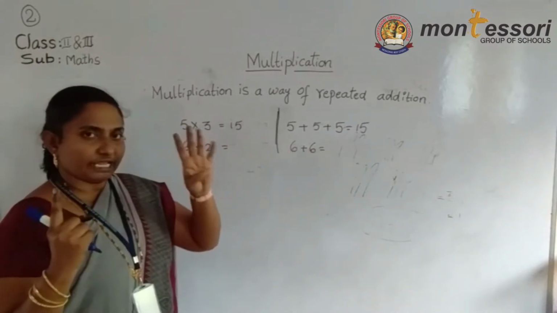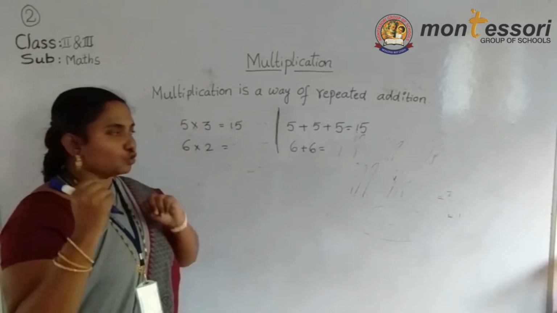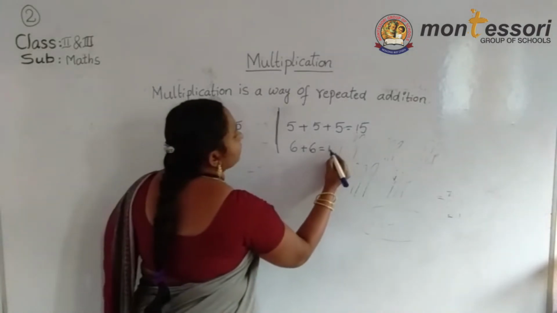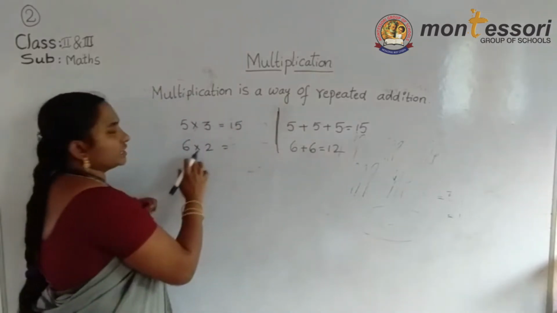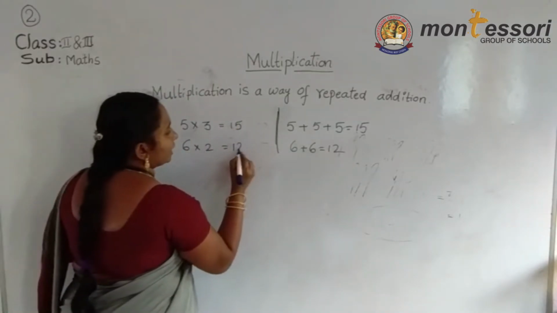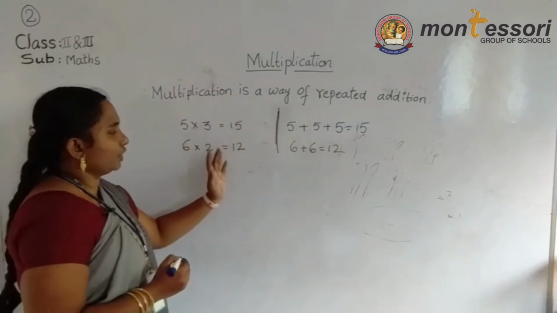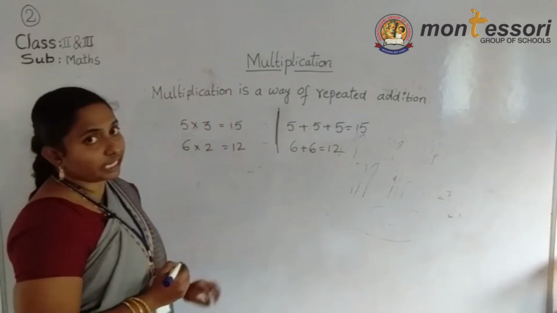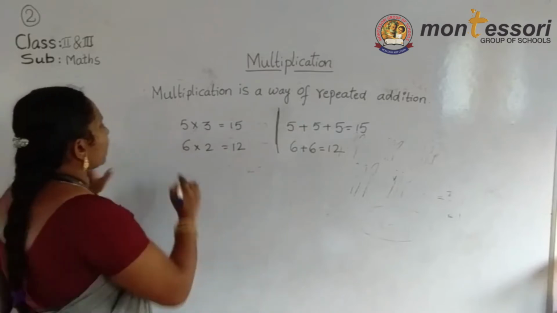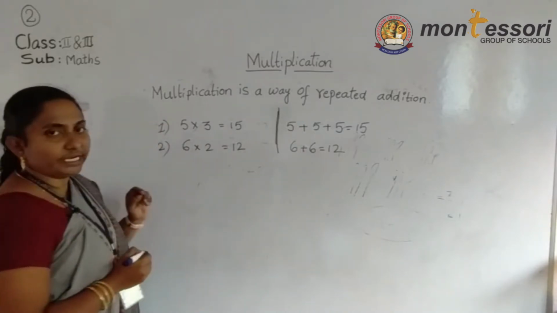After 6: 7, 8, 9, 10, 11, 12. So now I am writing here 12. Already we know that: we know the table, no? 6 2s are 12. Same answer, no? We can do it in repeated addition and we can do it directly. We got the same answer. These are the one digit multiplications.